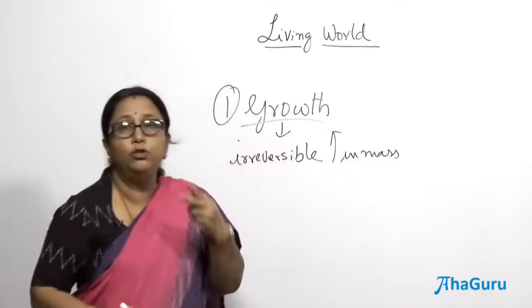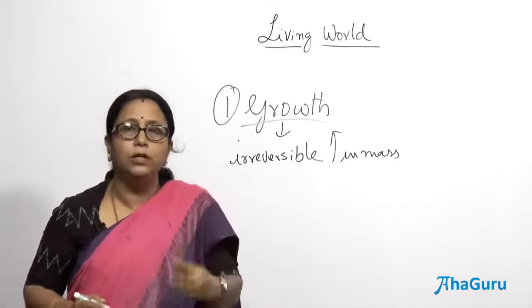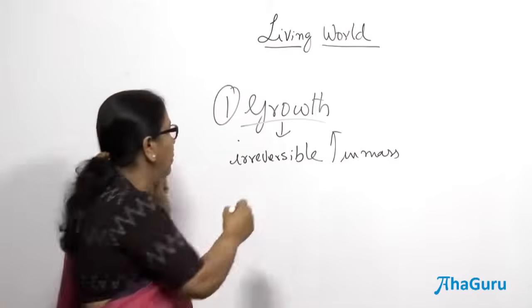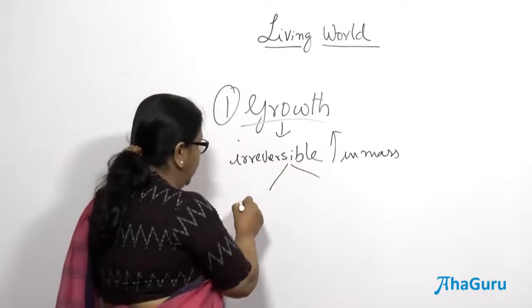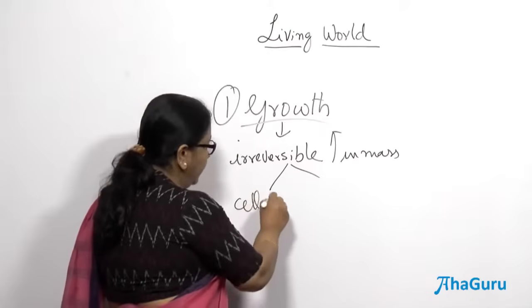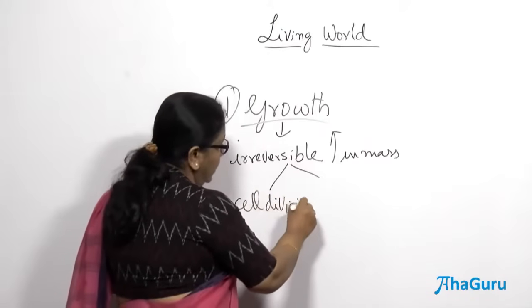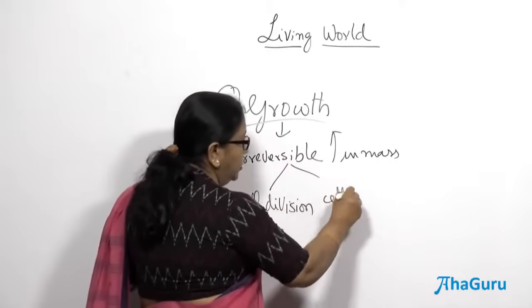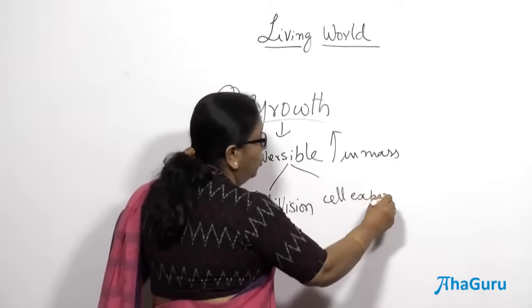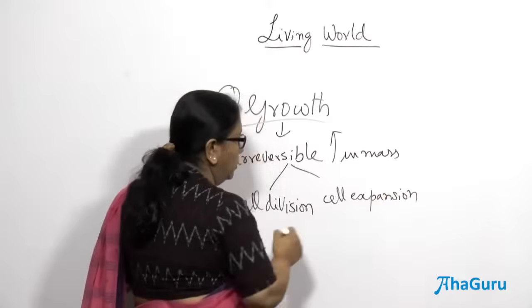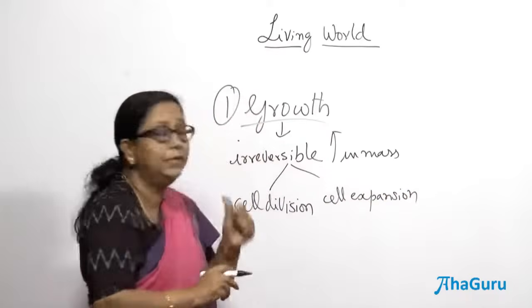Growth happens in two ways in animals or plants. They grow either by cell division and cell expansion. Both result in growth, right. So, cell expansion and cell division.